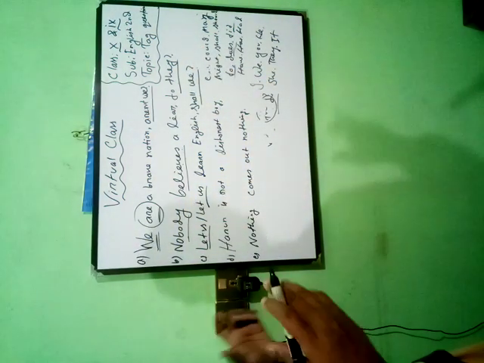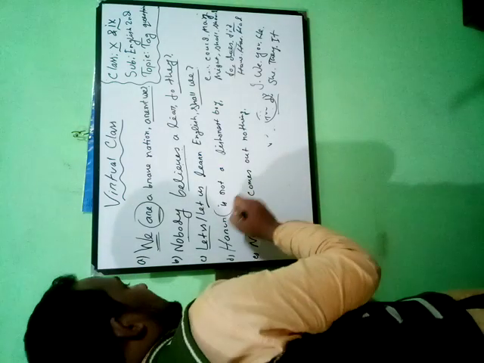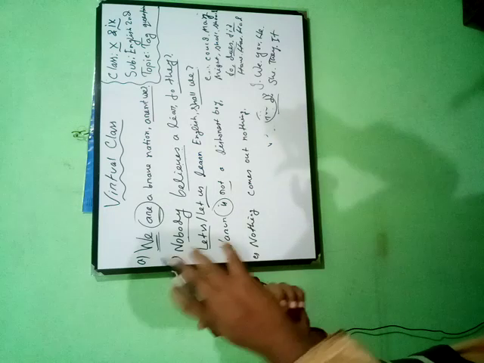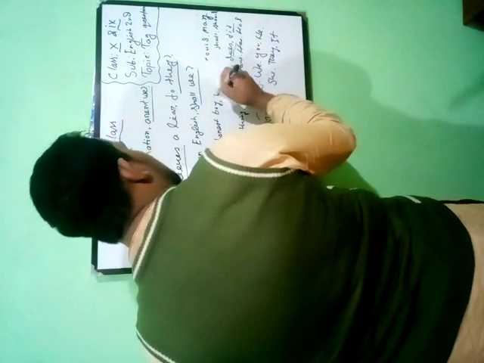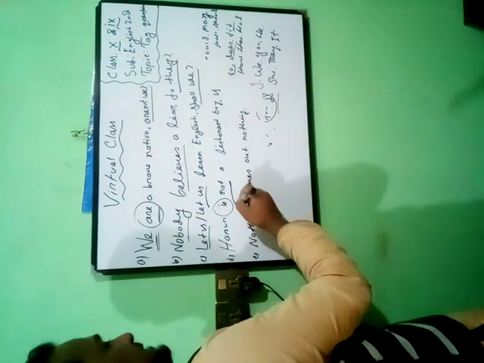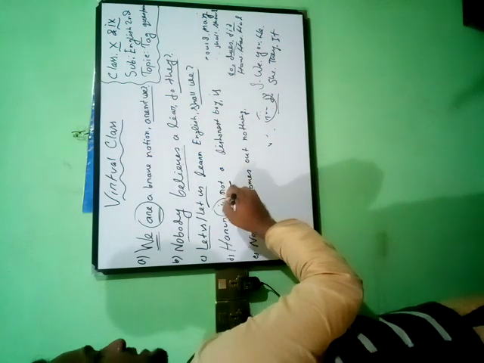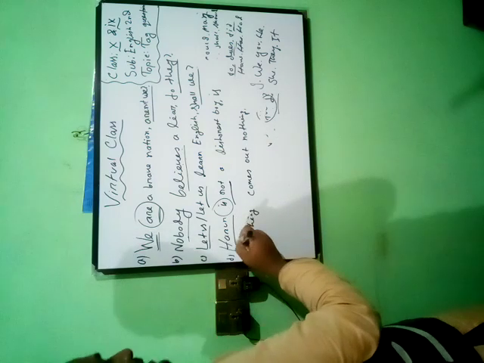Harun is not a dishonest boy. You can see that here is an auxiliary verb, and the statement is negative. So if you find negative, you have to make it positive. So the answer will be is. As the statement is negative, you have to make it positive. Is, what is the subject? Harun.